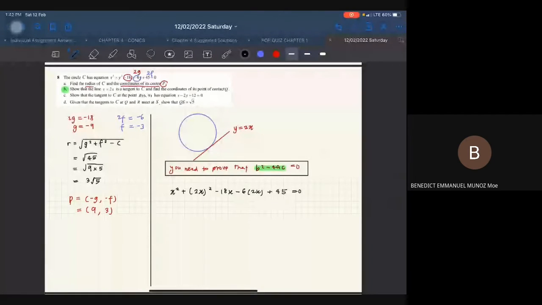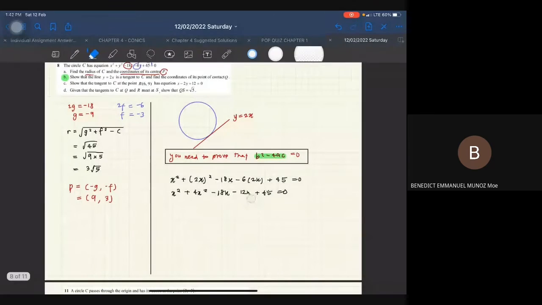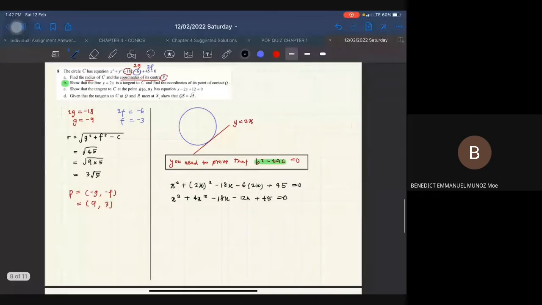Okay, so simplify, you get x squared plus 4x squared minus 18x minus 12x plus 45 is equal to 0. Okay, so simplify lagi, you get 5x squared minus 30x plus 45 equal to 0.